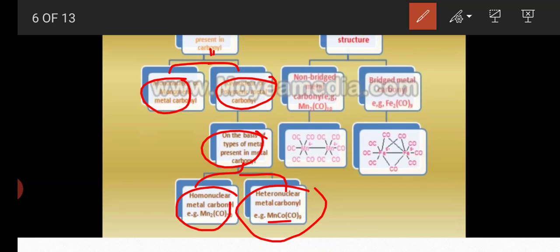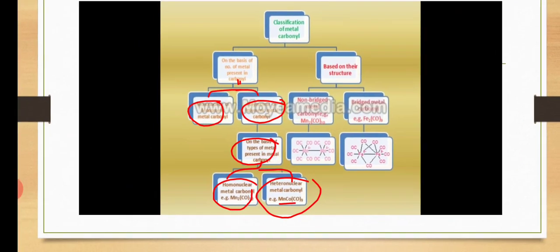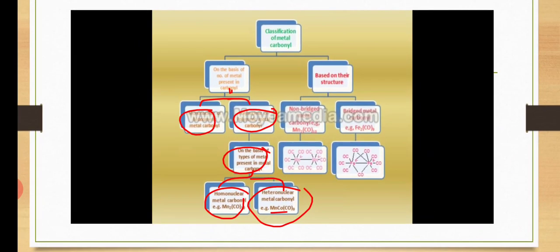So this is an example of a heteronuclear metal carbonyl. This classification is based on the number of metals present in metal carbonyl. Next is based on their structure.